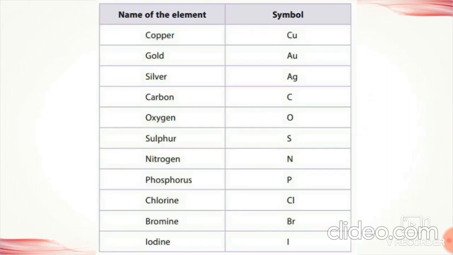Got it? And next copper Cu, gold Au, silver Ag, carbon C, oxygen O, sulfur S, nitrogen N, phosphorus P, chlorine Cl, and iodine I. So these are all some important elements. You need to practice the symbols of all these elements. Okay children? Practice well. I hope you understood this lesson. In the next class we are going to see about chemical formulas.